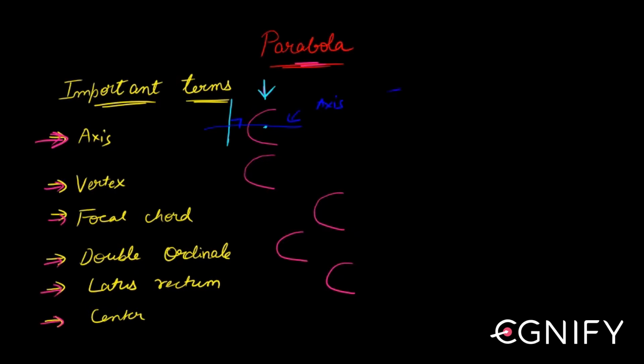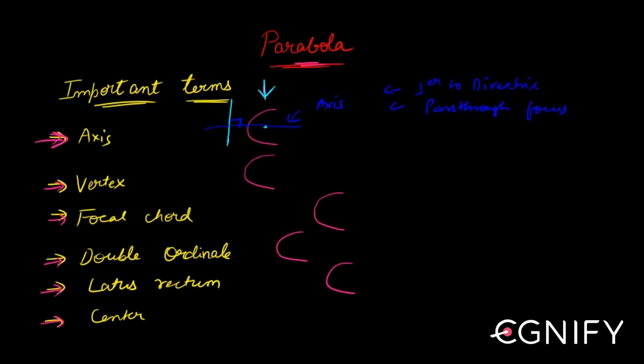So what are the two conditions? Your axis must be perpendicular to the directrix and it must pass through the focus.